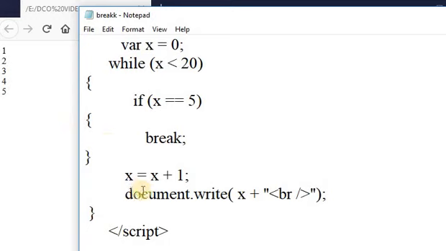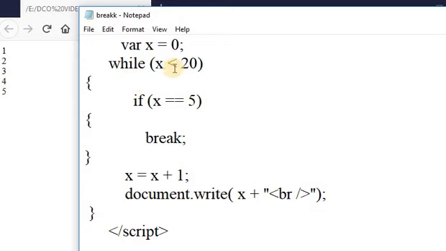After that again control goes to while loop. Here 1 is less than 20, it checks the condition is true. Then it checks if x is equal to 5, means 1 is equal to 5, condition becomes false. Then control goes to x is equal to x plus 1. Here x becomes 2. Again it prints the value of x. In this way it prints the value up to here.